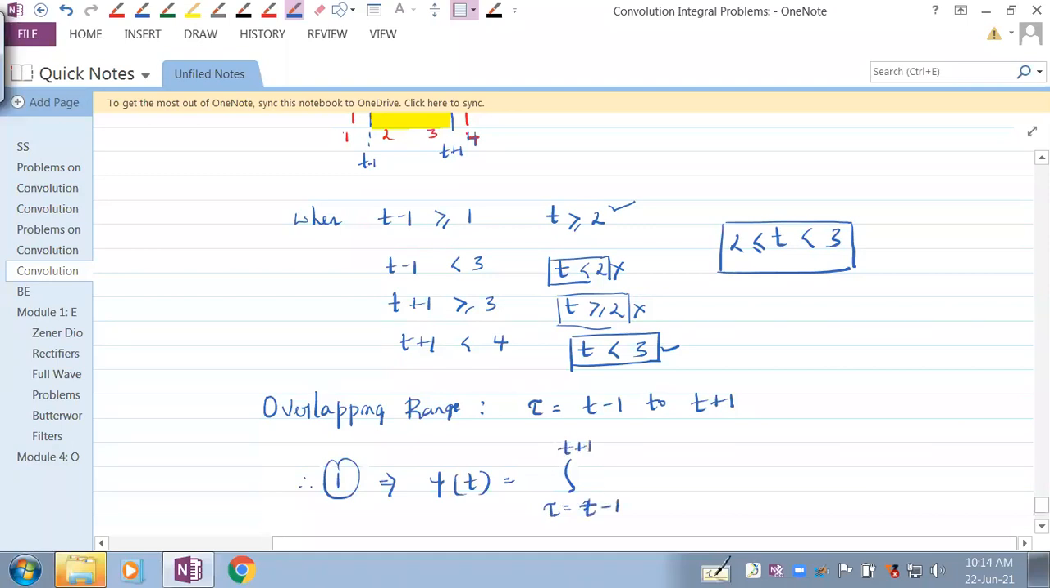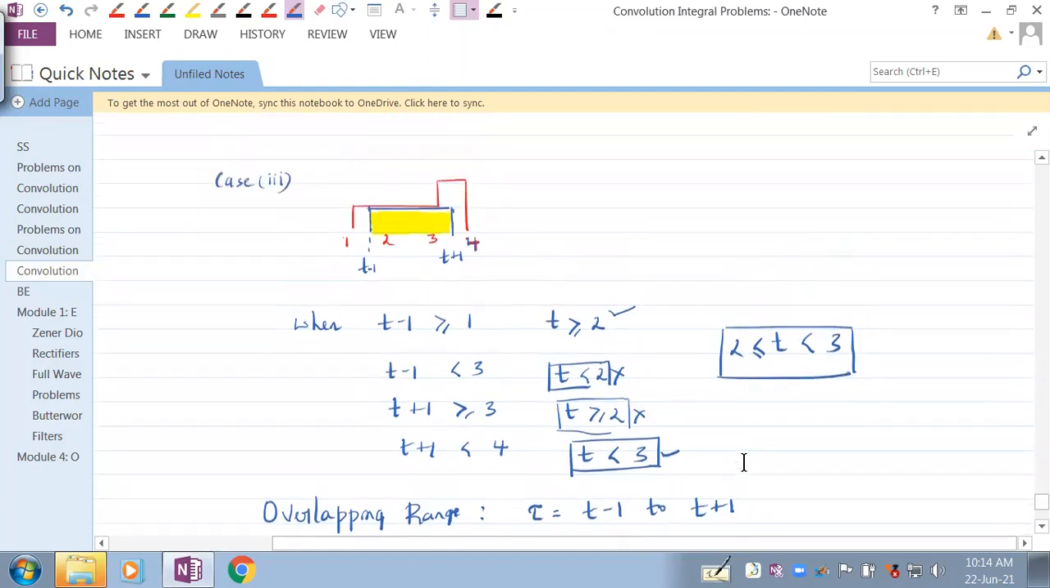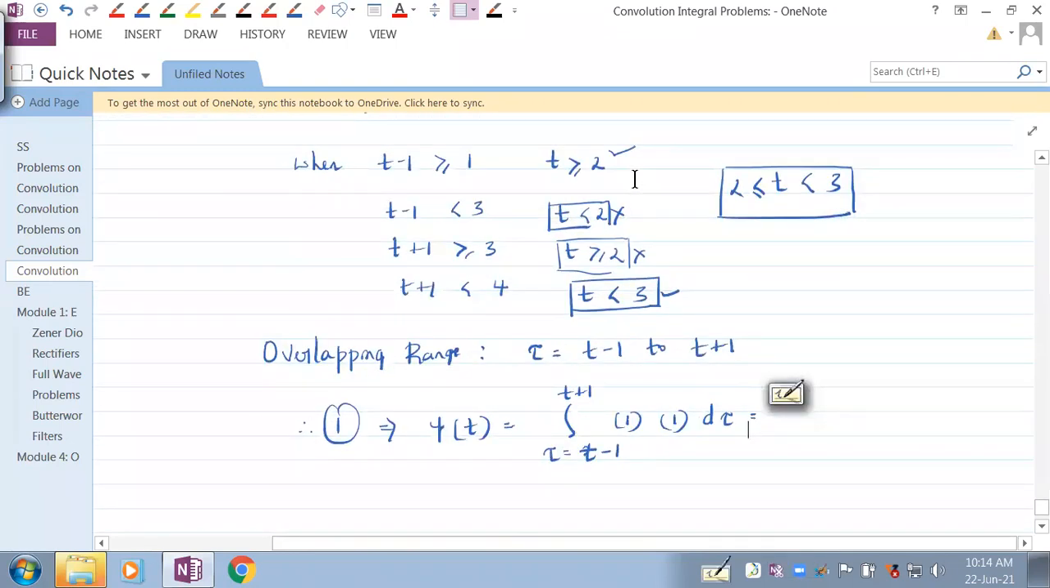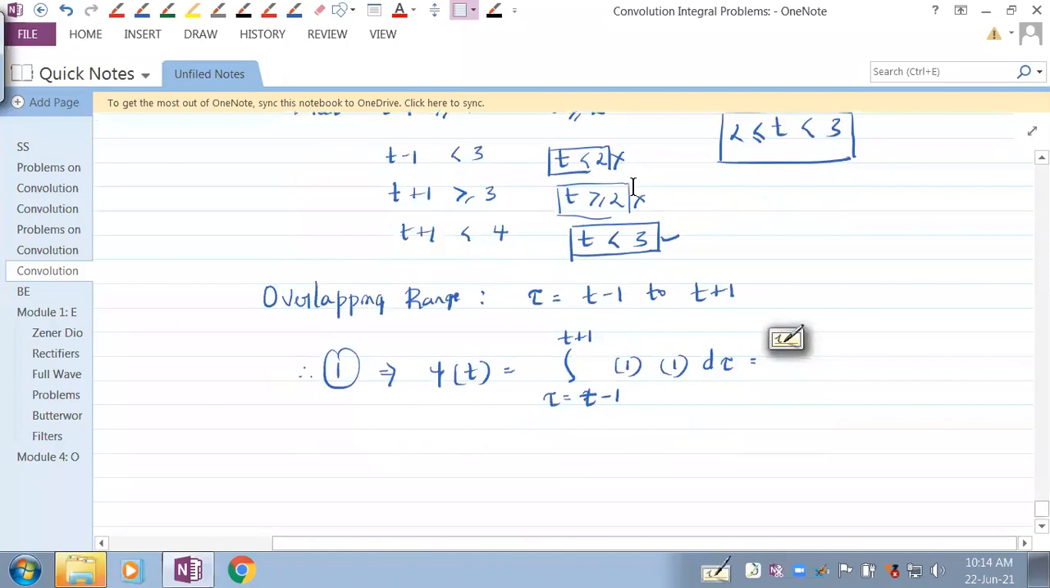And in that range both are ones, the red signal and the... oh, it's not both ones. See here, from t minus 1 to 3 it is 1, from 3 to t plus 1 it is 2. So that is something that we need to understand now. Okay, so here you need to be a little careful. Let me just give you this again.